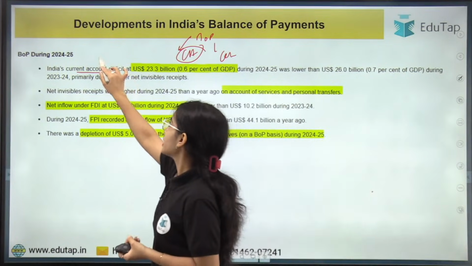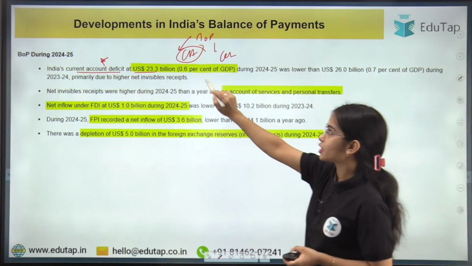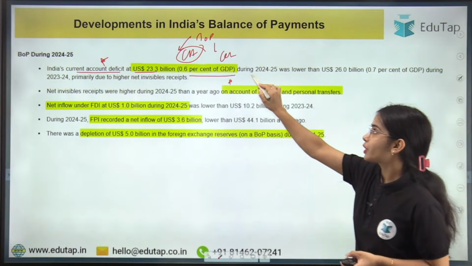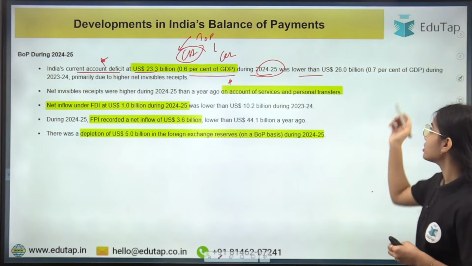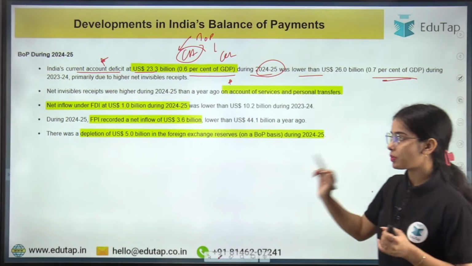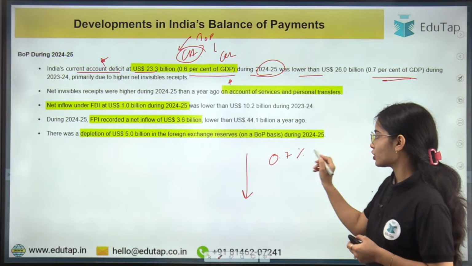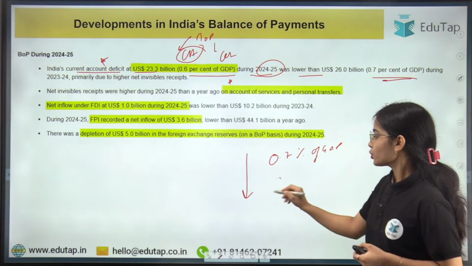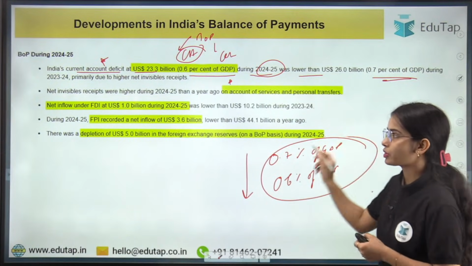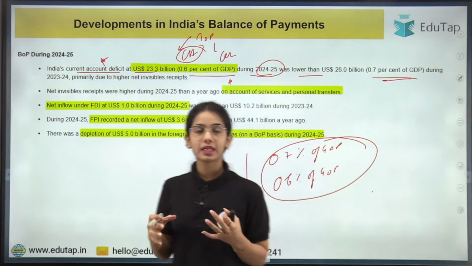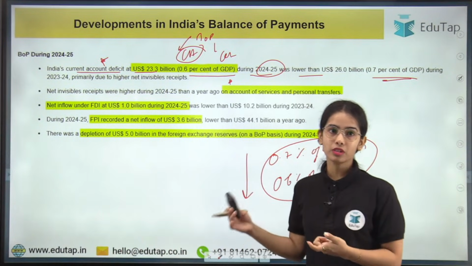Okay. So India's current account deficit is at US $23.3 billion, that is 0.6% of the GDP, during 2024-25. This was lower than US $26 billion, that was 0.7% of GDP. So basically, the current account deficit has decreased from 0.7% of the GDP to 0.6% of GDP. This is the important data point that you have to remember from the exam point of view.